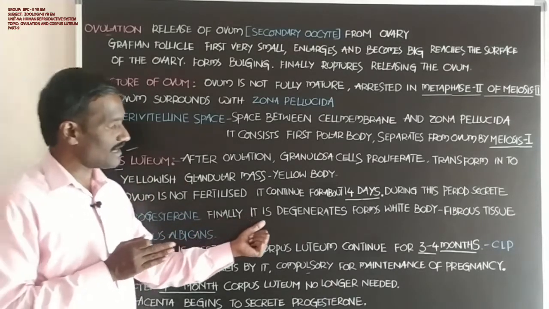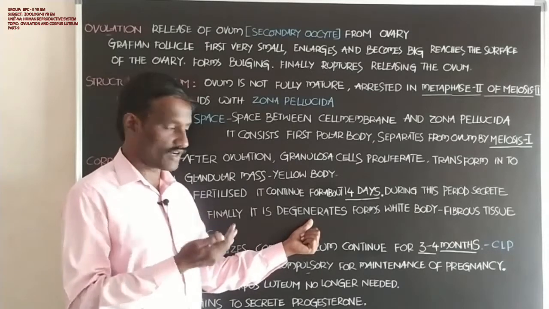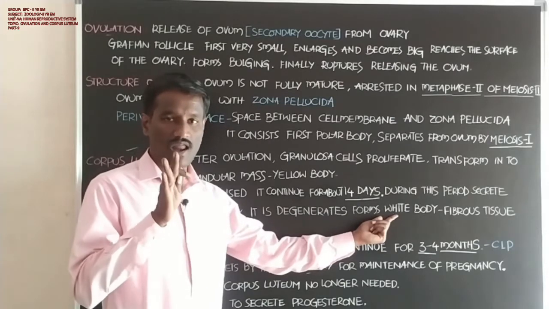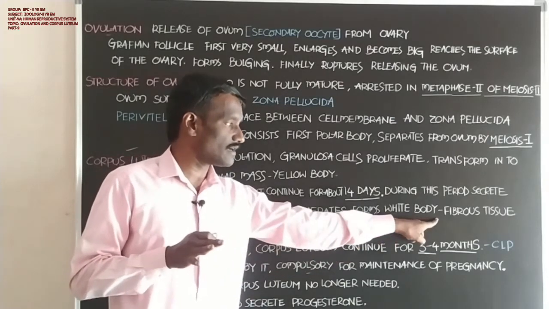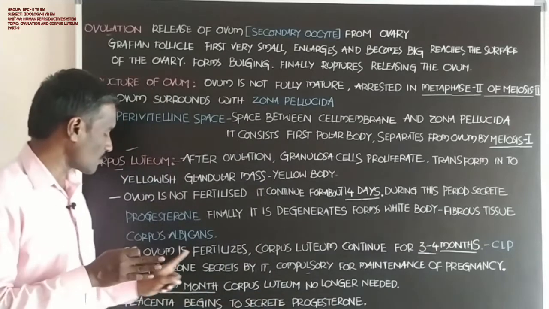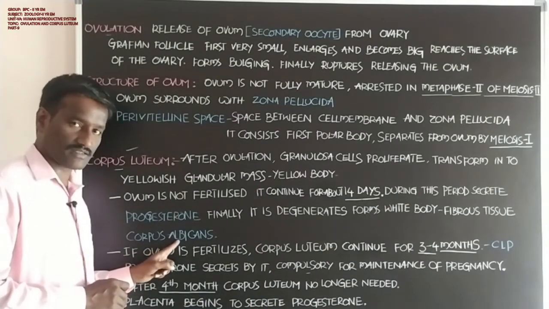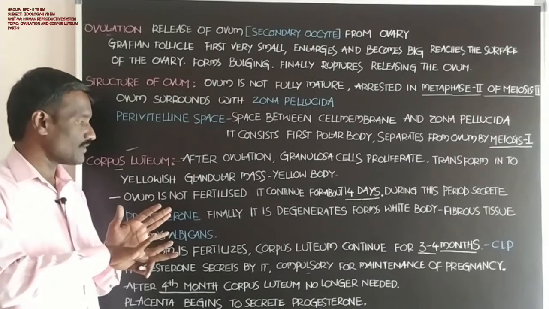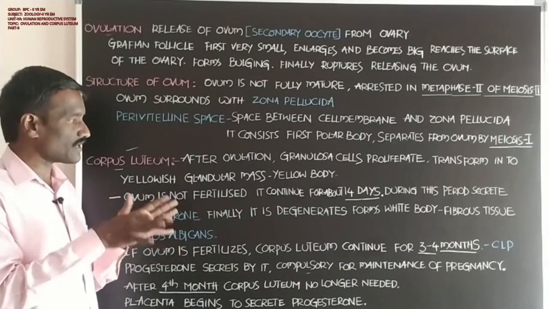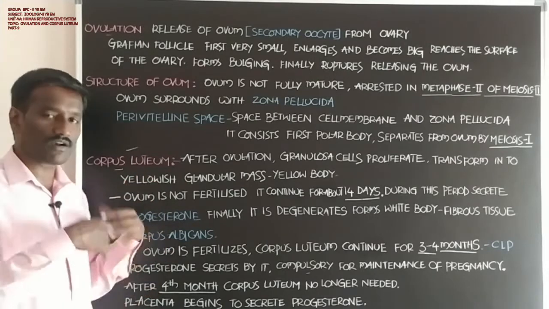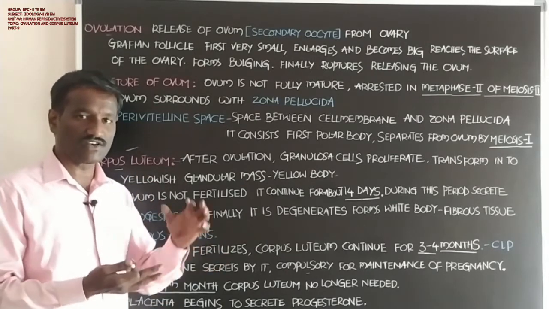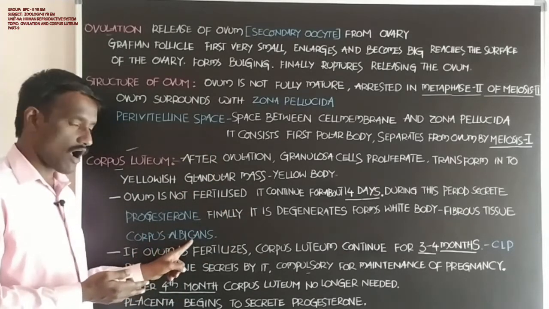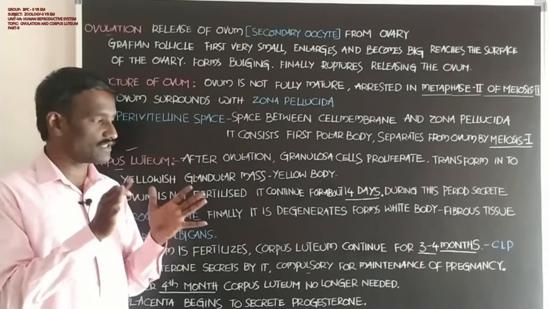Finally, after the 14 days it degenerates and forms a white body-like structure made of fibrous tissue, also called corpus albicans. If the ovum is not fertilized, after the 14 days the corpus luteum changes into a whitish body structure called corpus albicans, formed by fibrous tissue.